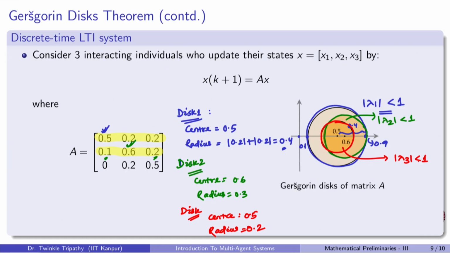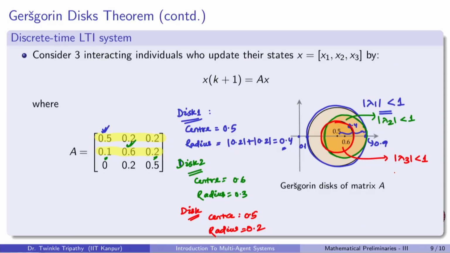So, now the Gershgorin theorem actually gives a very nice graphical interpretation of where the eigenvalues lie, which can be used very easily to comment on the stability properties of the system. For example, we have already discussed before that if in a given system all of the eigenvalues have their absolute values strictly less than 1, then the system is convergent.